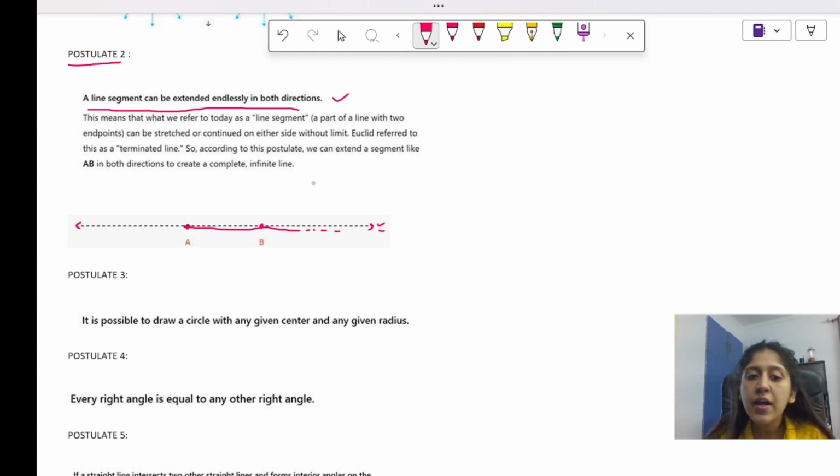Very simple postulate, but this is a very, very important postulate. Why? Because at that time, basically nobody knew geometry. So this was a very, very important phenomenon at that time. Okay, it was a very important discovery.